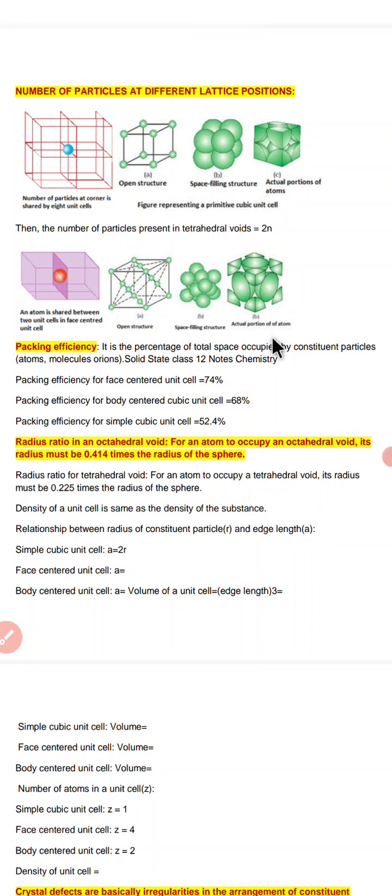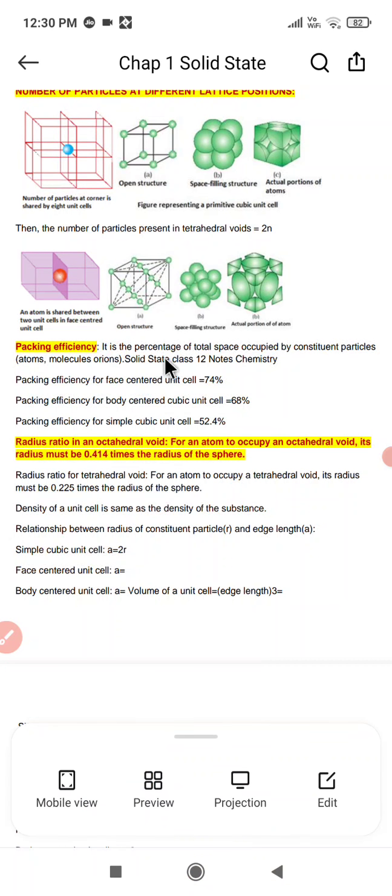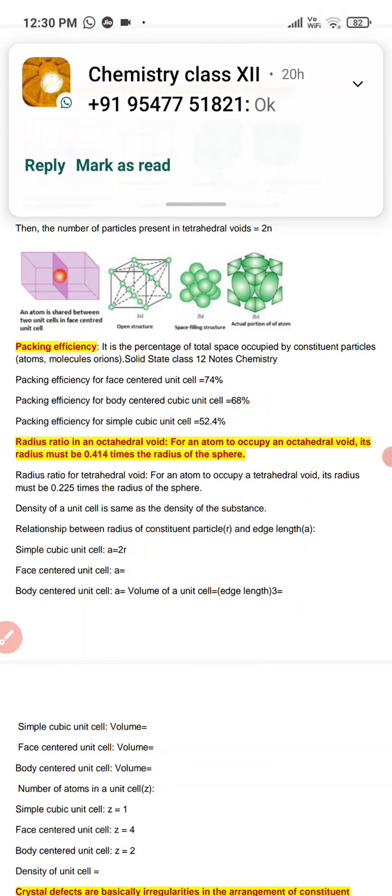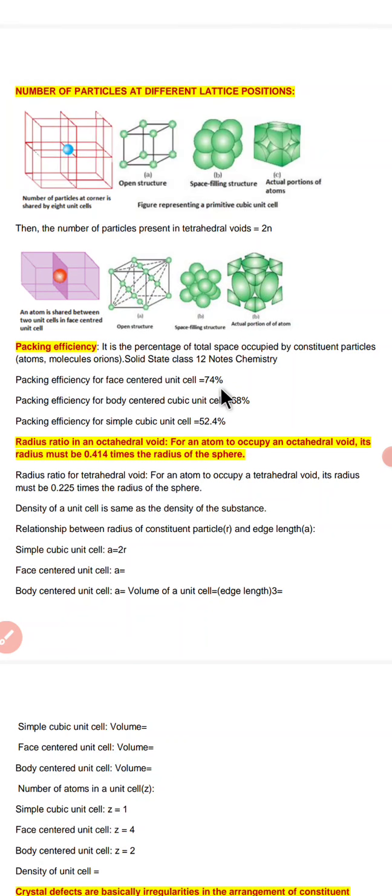After that, we are going to discuss what is called the packing efficiency. Packing efficiency is the percentage of total space occupied by constituent particles. So the packing efficiency for a face centered unit is 74%. Packing efficiency for a body centered is 68%. Packing efficiency for a simple cubic cell is 52.4%.